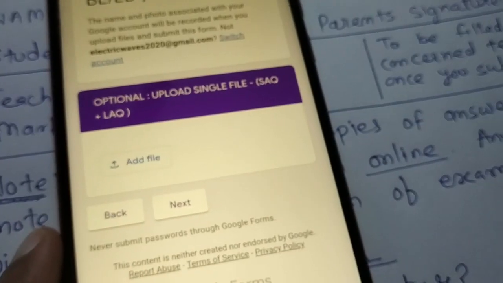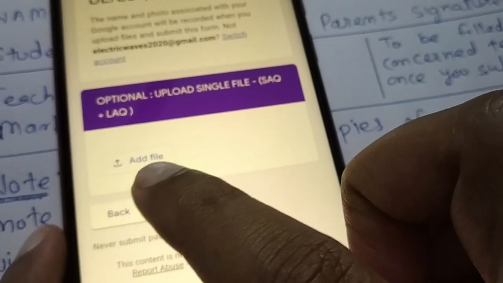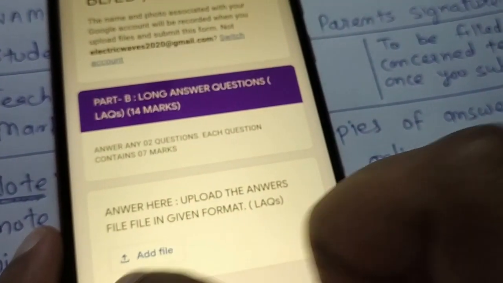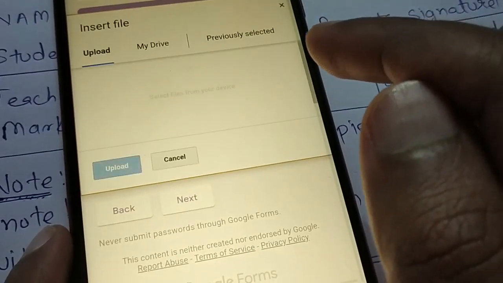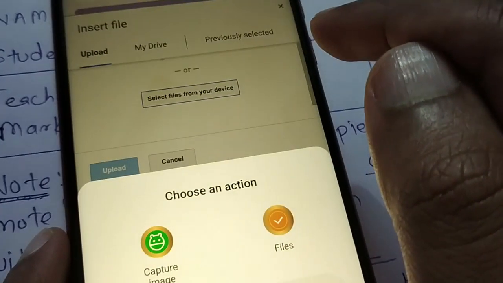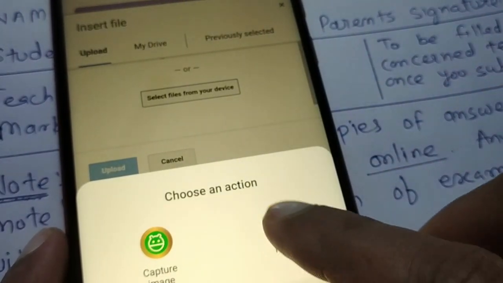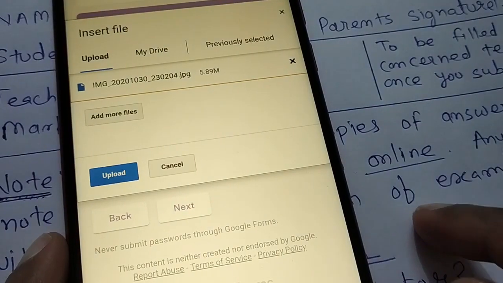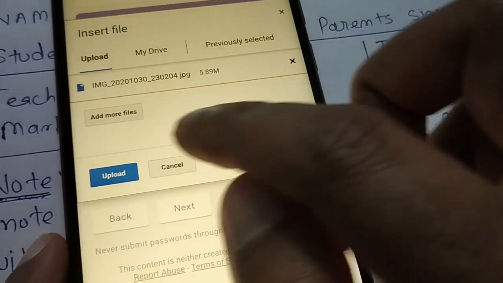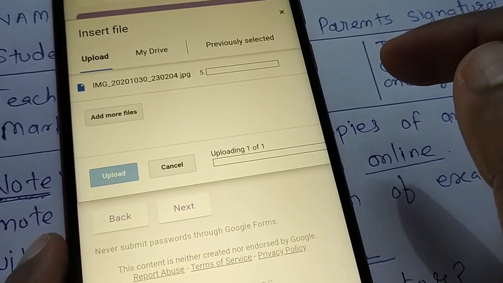But if you are not able to convert it into a PDF file, what you will do, you will directly add the file as images. So you can directly go to files, in your recent files your images may be there. Say this is my first file, this is the first image. I will upload in the LAQs.